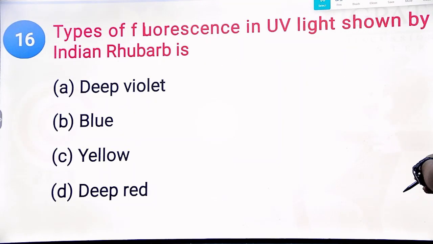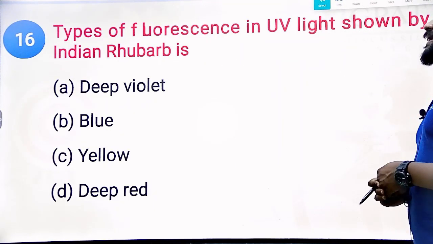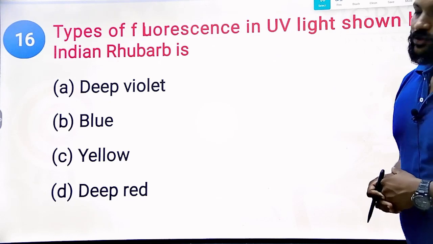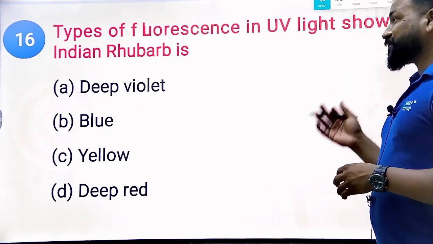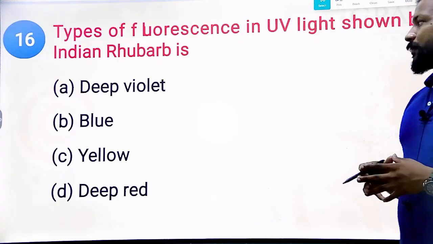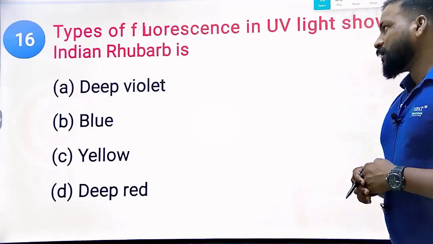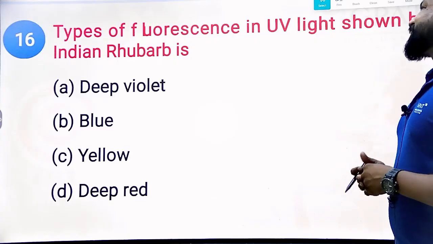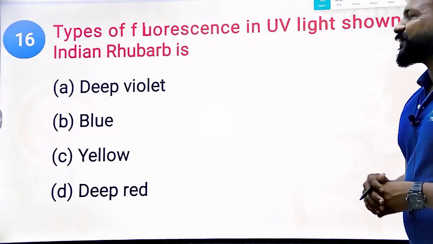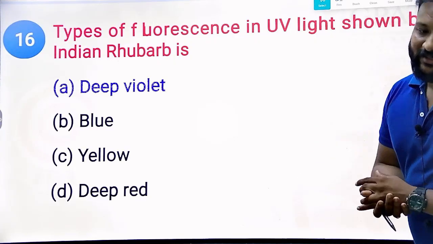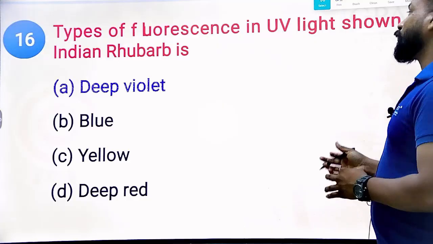Next, the type of fluorescence in UV light shown by Indian rhubarb. Deep violet color, blue color, yellow, and deep red color. So, what is the fluorescence produced by this one? Ultimately, deep violet color is going to be produced by the Indian rhubarb.